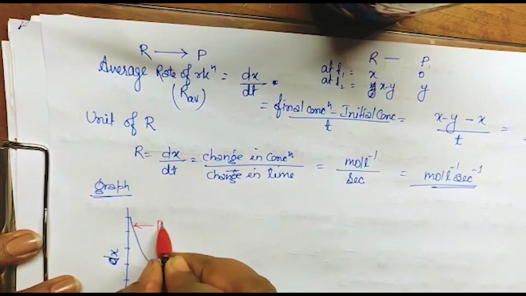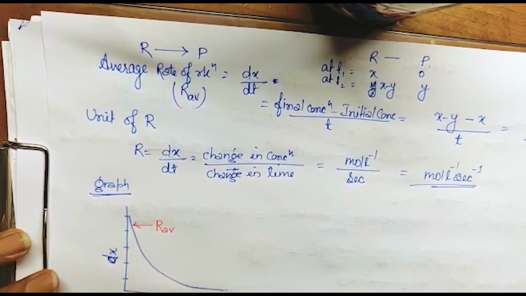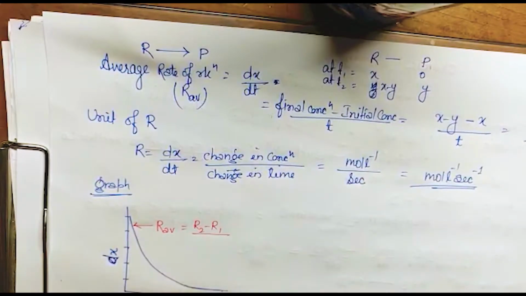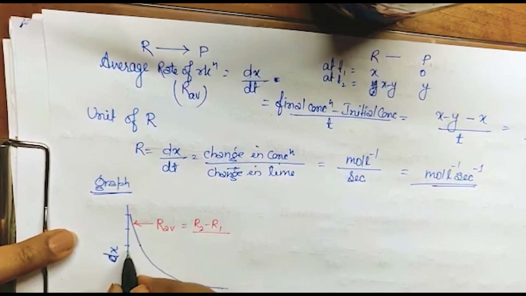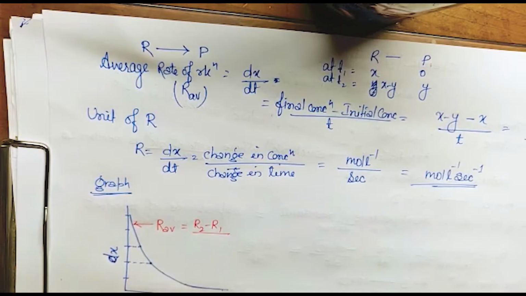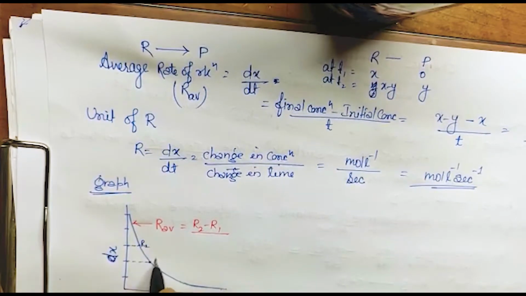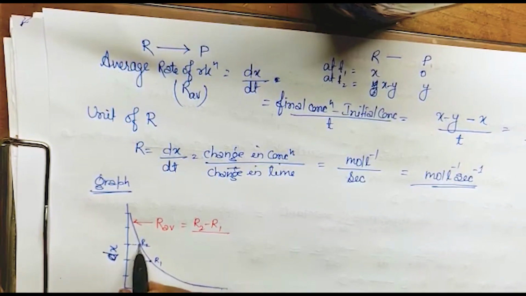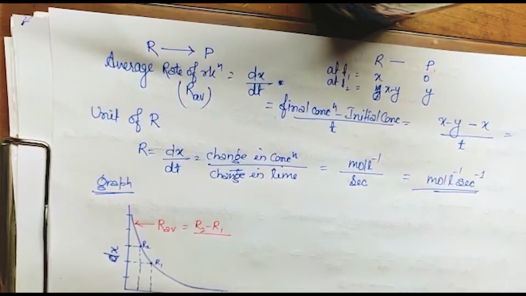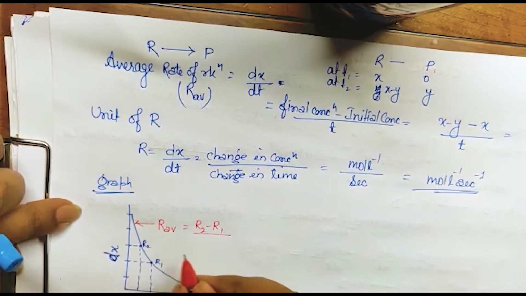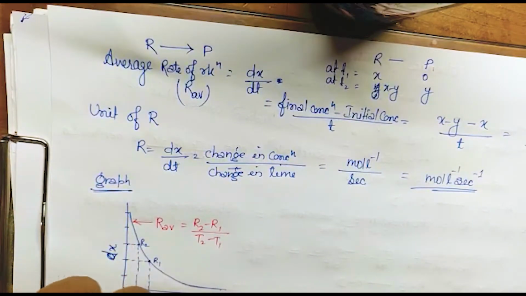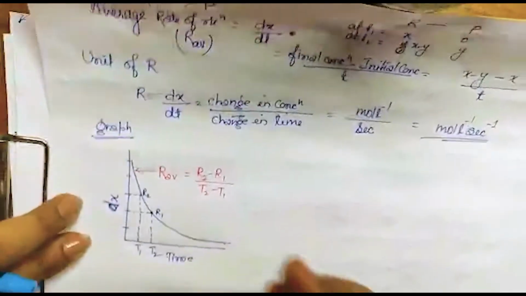This is R_AV, the average rate of reaction, and it will be R2 minus R1 upon the time. Suppose we have to find it for this time: this is the concentration at this time, and this is the concentration at this time. Suppose this is R2 and this is R1, and the times are T1 and T2. So we can write it as T2 minus T1. Got it? And this graph is going down, so it is for the reactant.